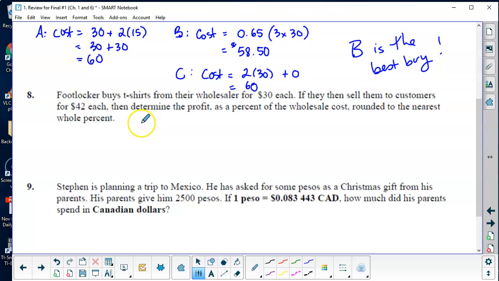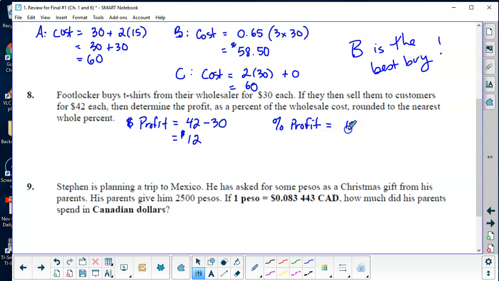We want to take the difference, and we'll call this profit, although really some of this money has to go to pay for employees and all that kind of stuff. But we'll find the difference between this. Initially, it's profit until they have to pay for everything else. So you want to subtract that. So this is the dollar profit, okay? And then we want it as a percent of the wholesale cost. So what percent profit is that? So I'm going to call this percent profit.